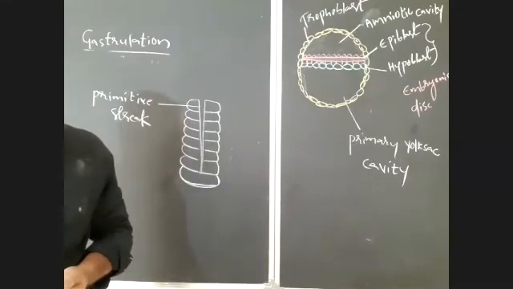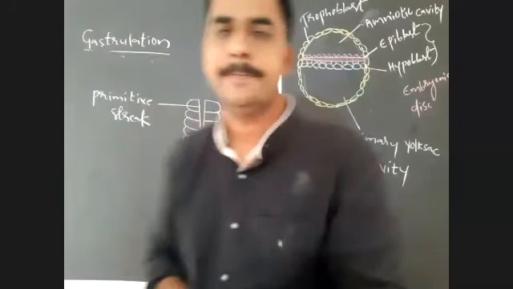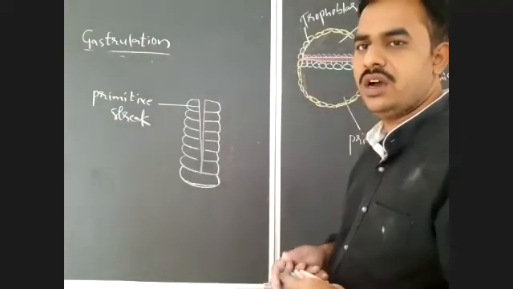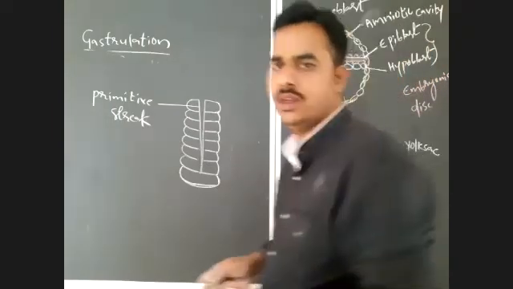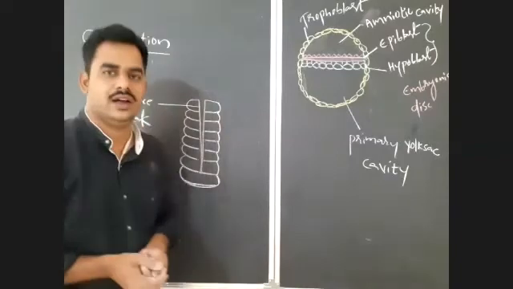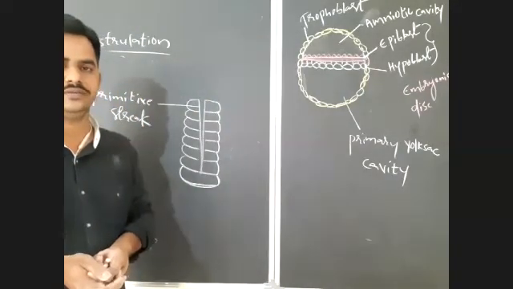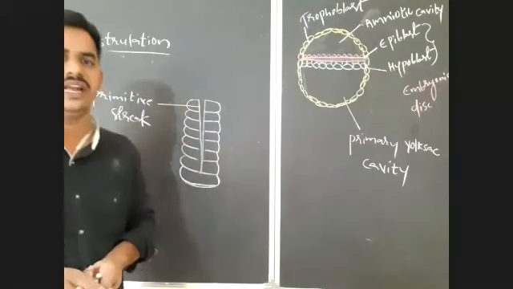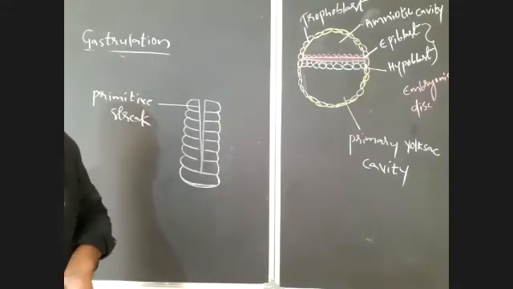The formation of a deep groove in the dorsal side of the epiblast in the posterior anterior direction is known as the primitive streak. That you should notice.